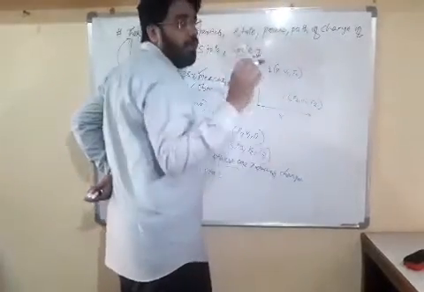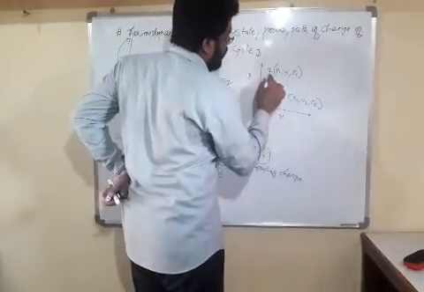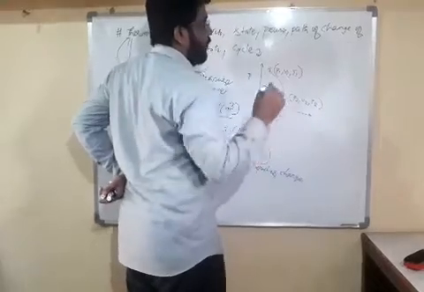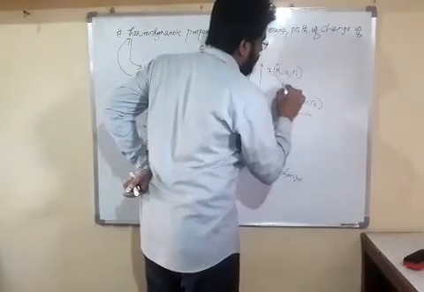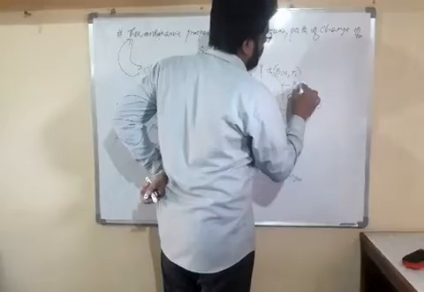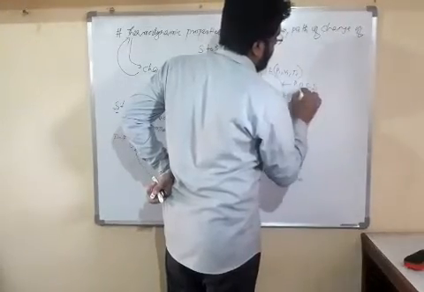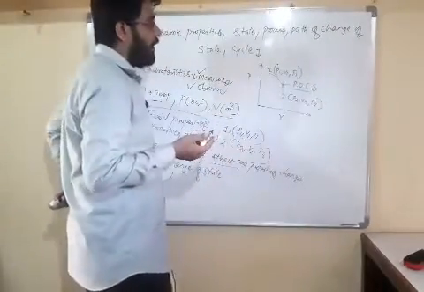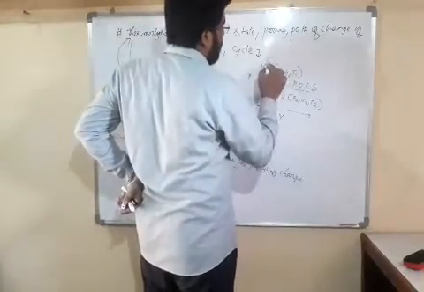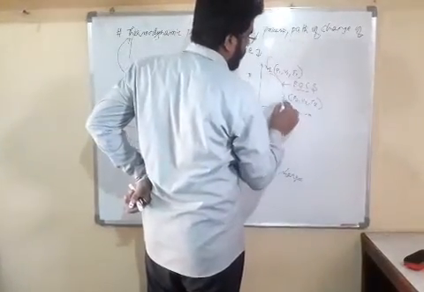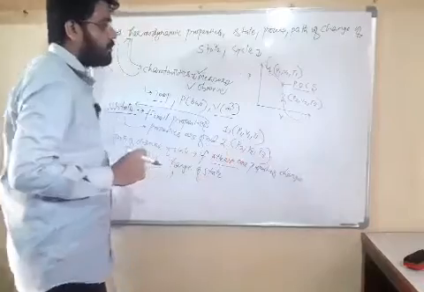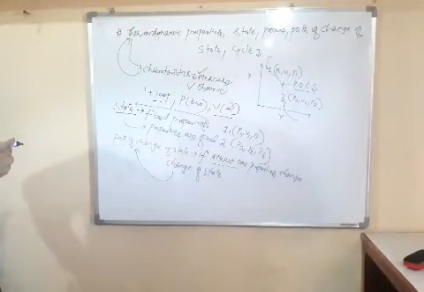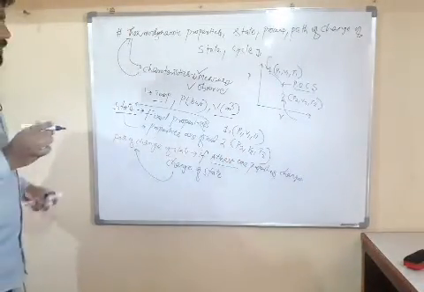So we are moving from state 1 to state 2. The path followed during this change of state is called the path of change of state. State 1 has some properties and state 2 has some properties, which are fixed. Now friends, that is all about path of change of state.